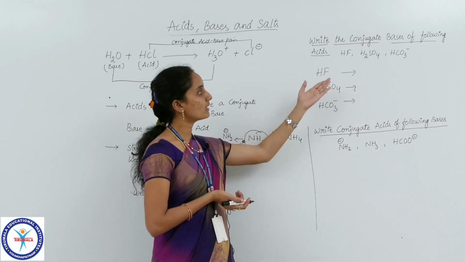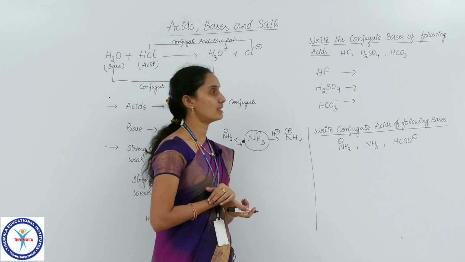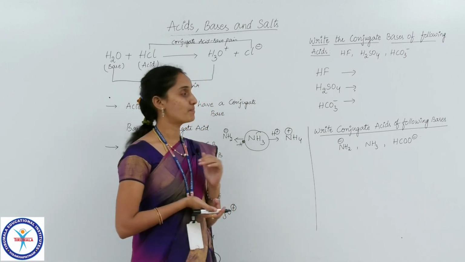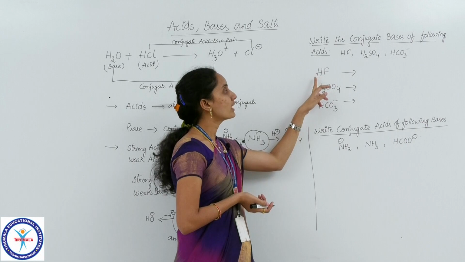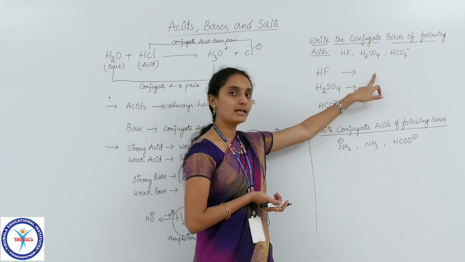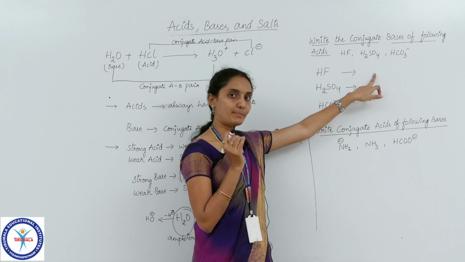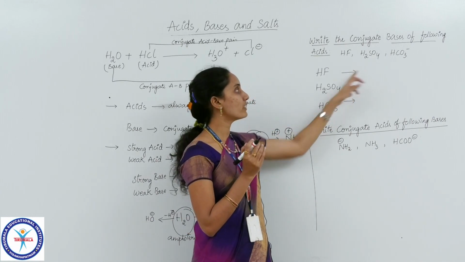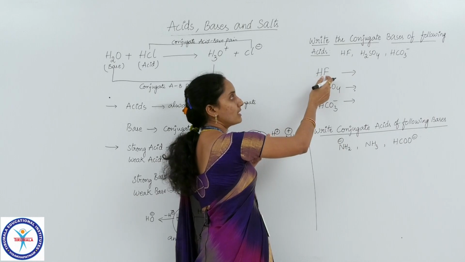So accordingly, you should adjust the charge of the other species present in the compound. Let me explain here. HF is an acid, and we have to write the conjugate base of HF here. Then what should we do? We should remove a proton. Here hydrogen is linked to fluorine.